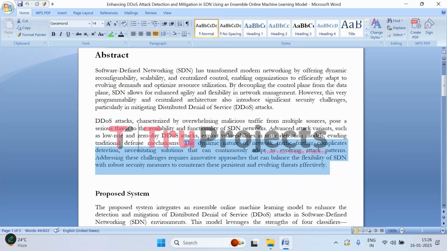As network traffic constantly changes, the static detection model becomes ineffective against evolving threats. This requires a more flexible approach that can continuously adapt to new attack patterns in real time. To address this, innovative solutions are needed that combine the inherent flexibility of SDN with strong security measures, ensuring that networks remain resilient against ongoing and evolving DDoS attacks.